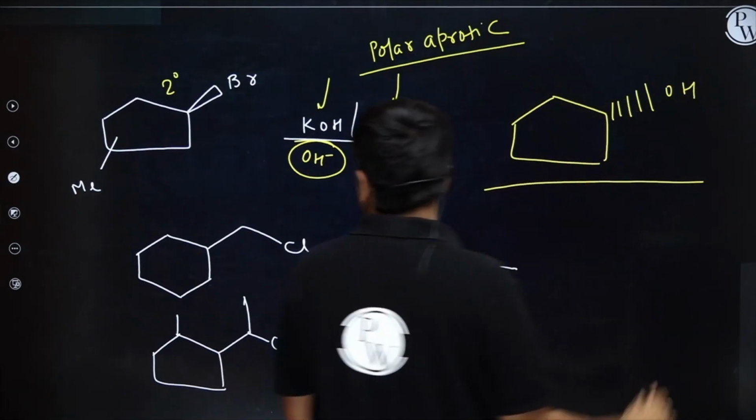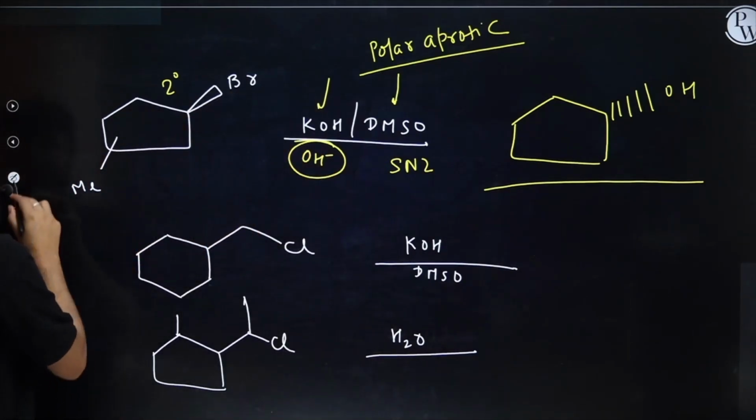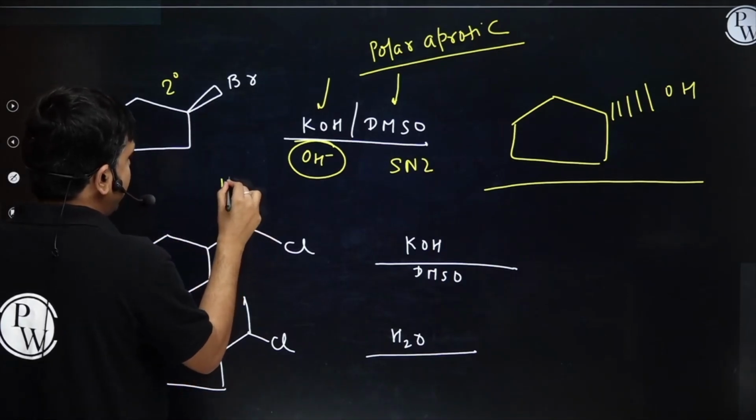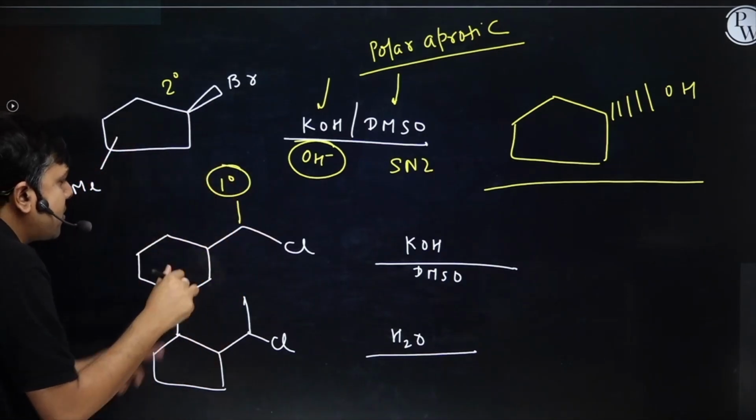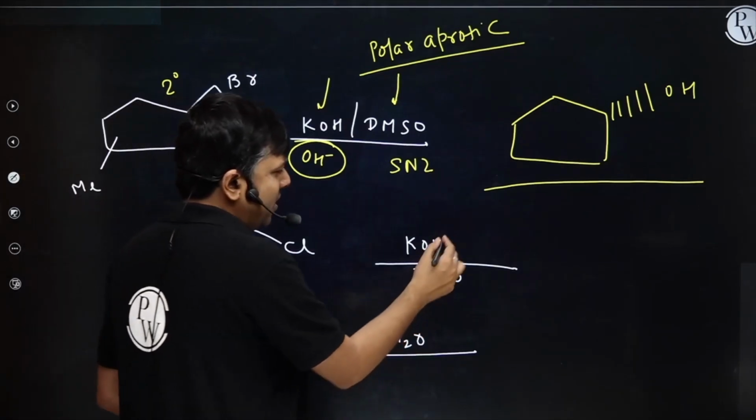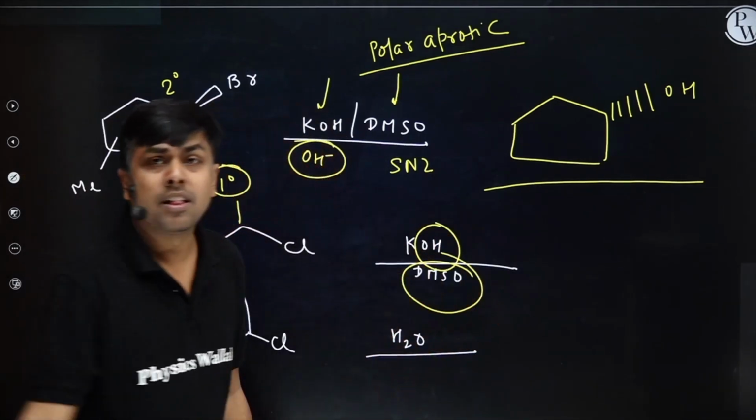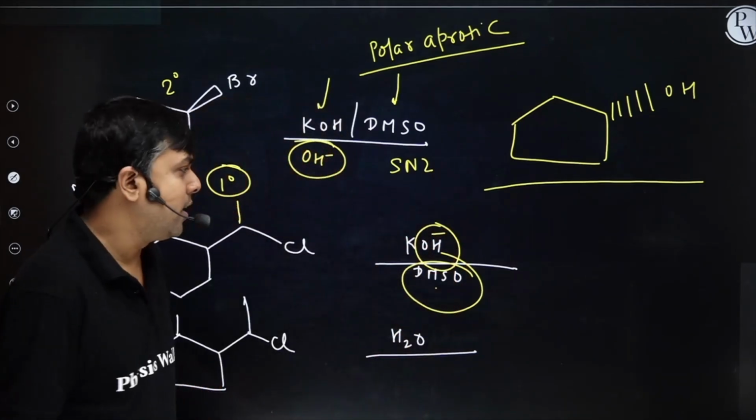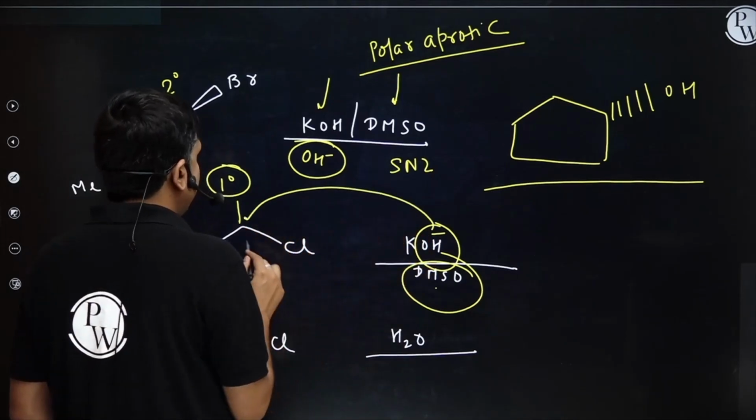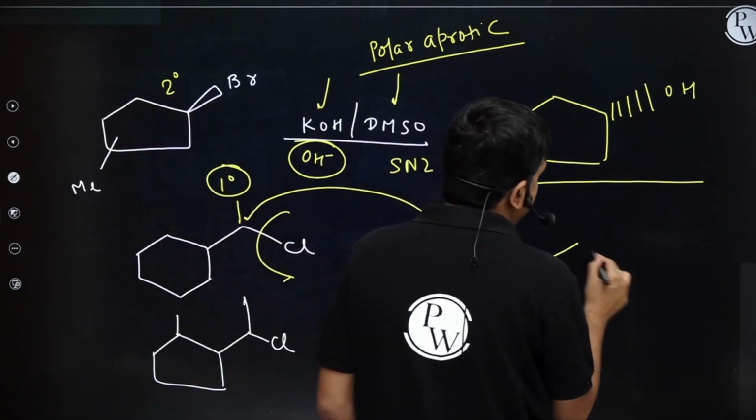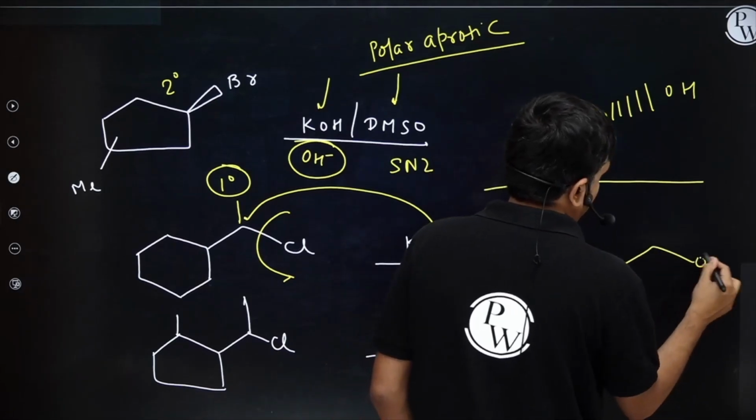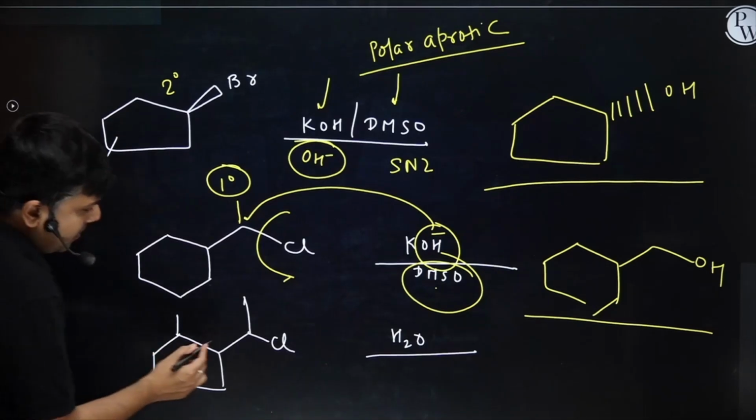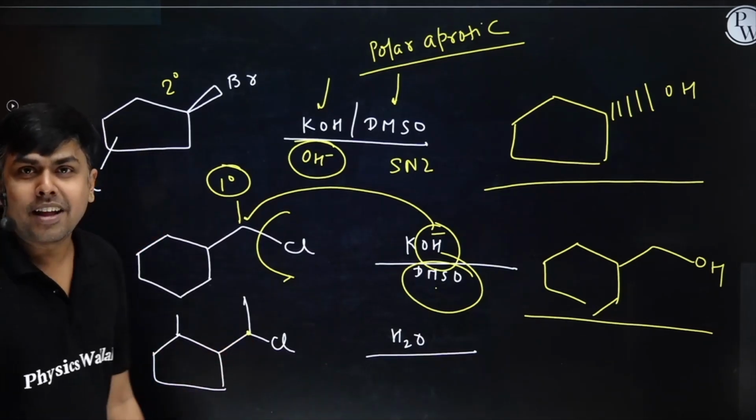Okay. Next one. Once again, 1 degree alkyl halide, right? This carbon is a primary carbon, 1 degree alkyl halide. No doubt there is crowding, but the solvent and the nucleophile: solvent is DMSO and the nucleophile is a strong nucleophile. It will simply attack here, will replace it, and I will have the formation of OH.